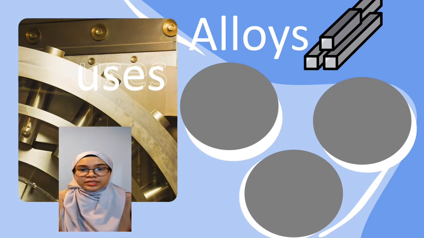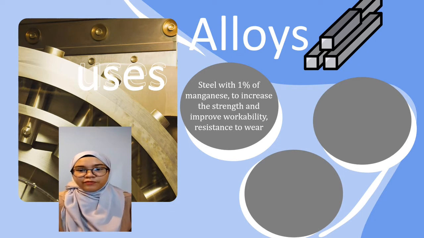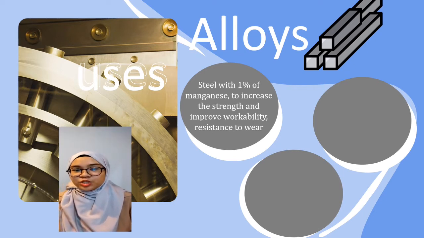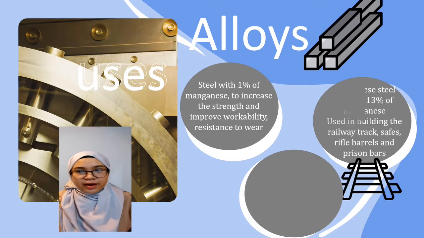For example, steel with the addition of 1% of manganese can increase the strength, workability, and also the resistance to wear. Next, 13% of manganese is added into the steel.